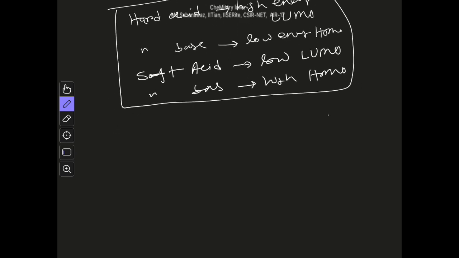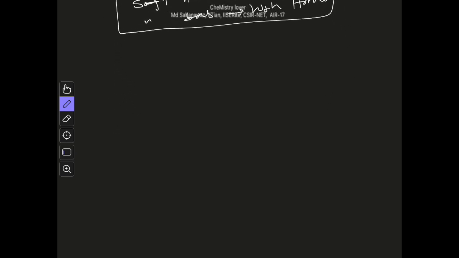Now the next thing we have to look into is why a hard combination is stable and why a soft combination is stable, and this is a very important question. First we will look into why a soft interaction is stable. A soft base has a high energy HOMO, filled with electrons. This is the energy axis.